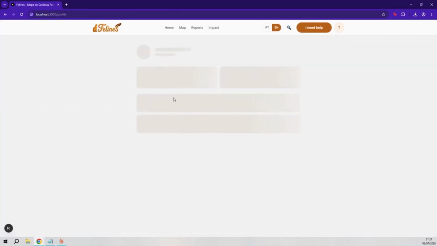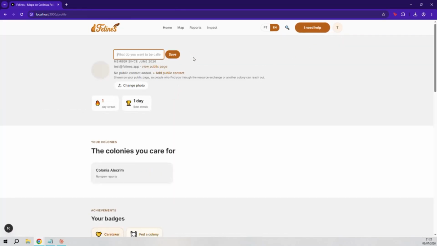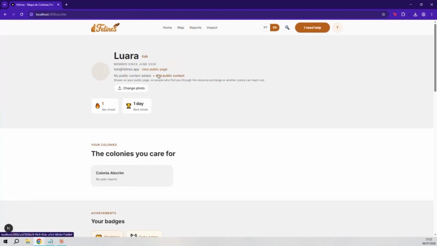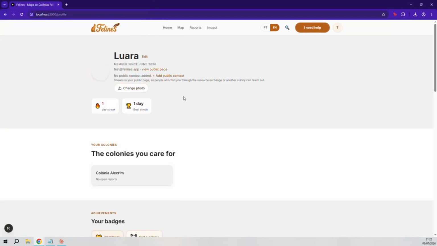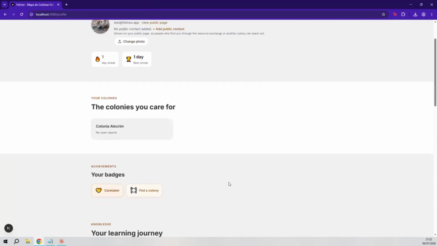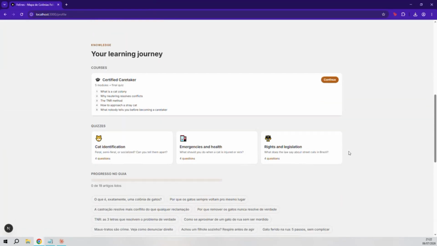The projection calculator shows what happens to a stray cat population over time based on neutering rates. Adjust the numbers and the projection updates, the vacuum effect made visible. Without intervention, populations grow. With consistent TNR, they stabilize and decline. Methodology fully documented, because the platform never asks anyone to trust numbers they can't verify.